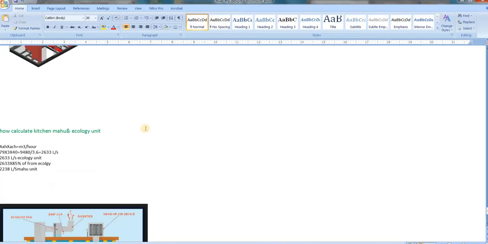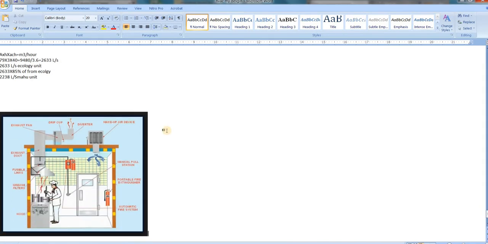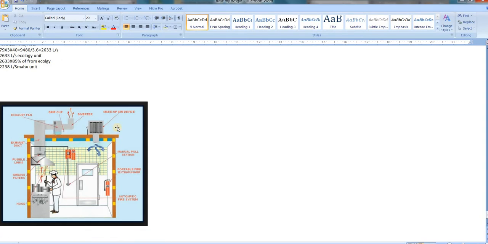Next I will explain how to calculate the kitchen MAHU and ecology. In the kitchen we also have two fans, MAHU and ecology. Ecology means this kitchen area, where when we are doing kitchen extract there is a lot of smoke. This smoke we need to throw outside. There is a kitchen hood here; this is the kitchen hood area. So in this kitchen we need one ecology unit and backup. Ecology unit means they are throwing extract air, with the oil and everything, outside from this fan.